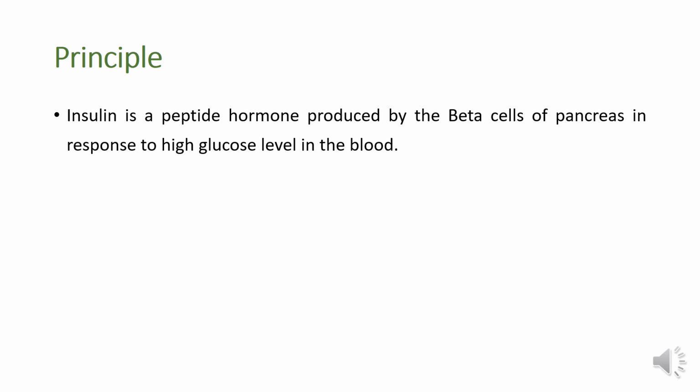Now we'll see the principle. Insulin is a peptide hormone produced by the beta cells of the pancreas in response to a high glucose level in the blood. As we are all aware, whenever there is an increased blood glucose level, insulin is released in our body.